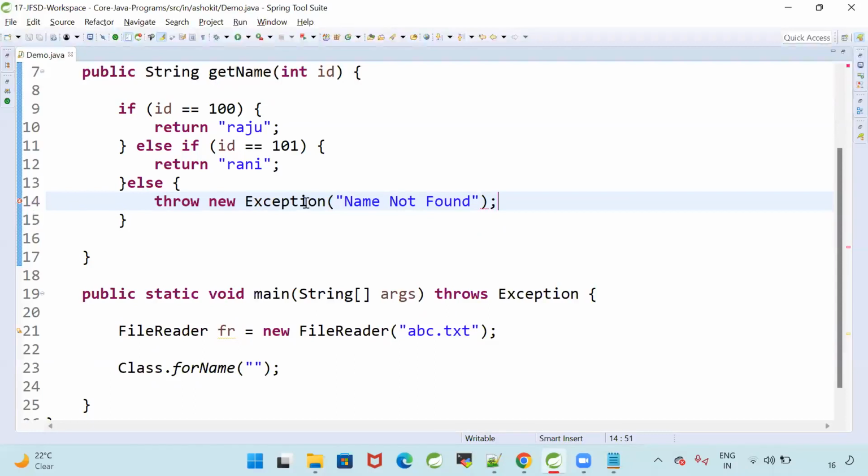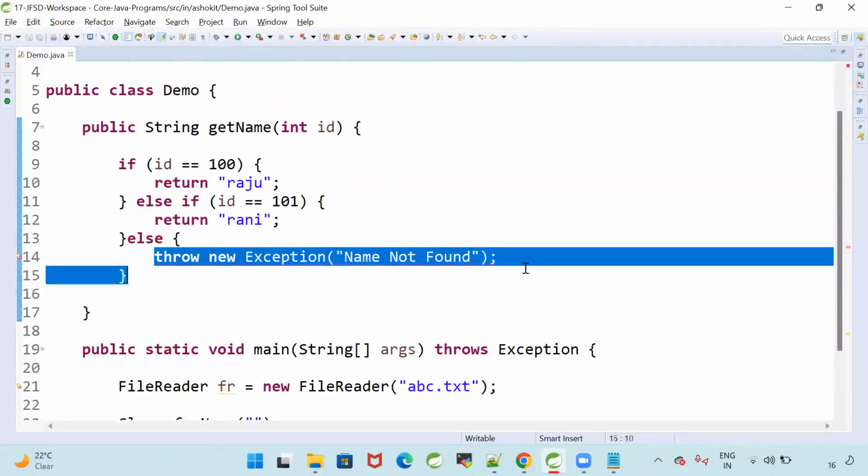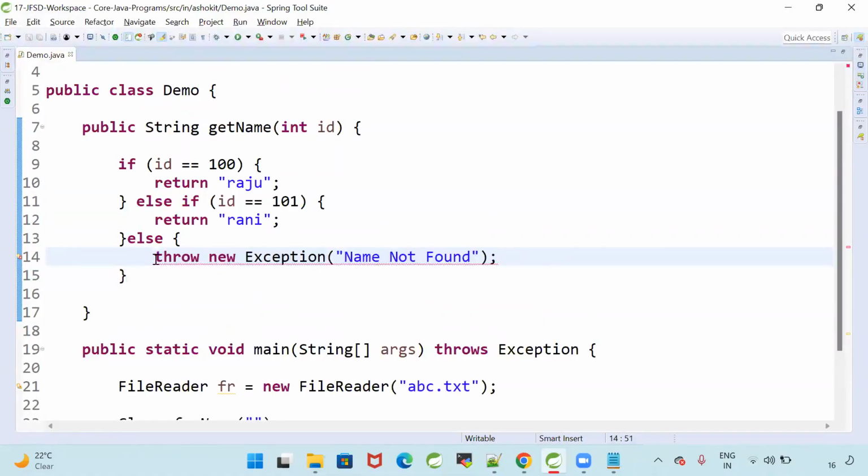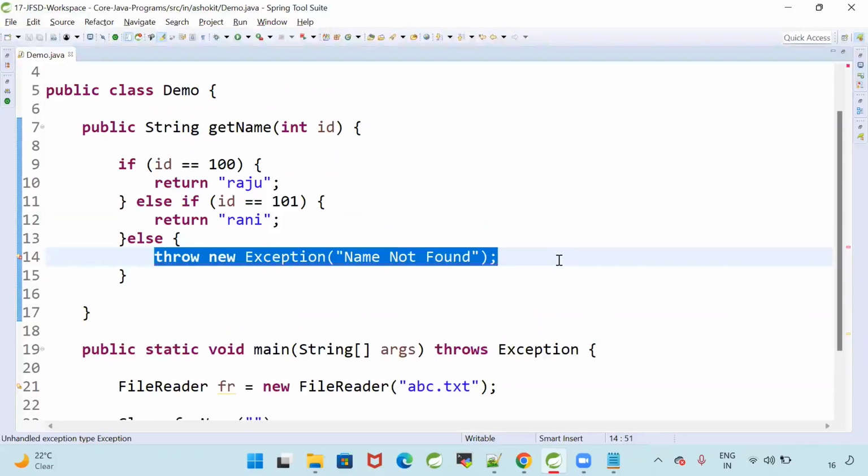Name not found. Are you guys getting my point? What I am doing here is throwing the exception. Why am I throwing the exception? You are passing an invalid ID. With the given ID, I don't have the data. In that scenario, I will throw the exception.